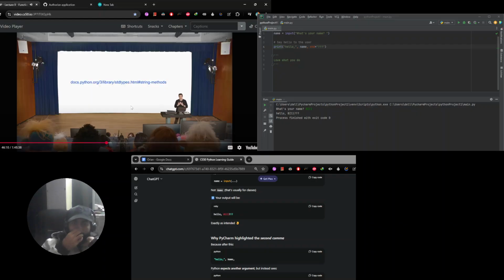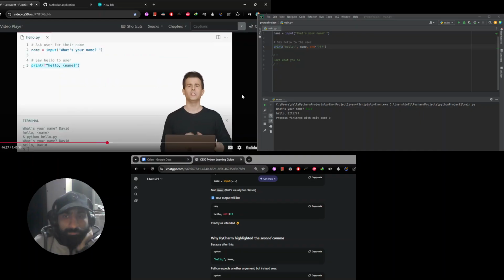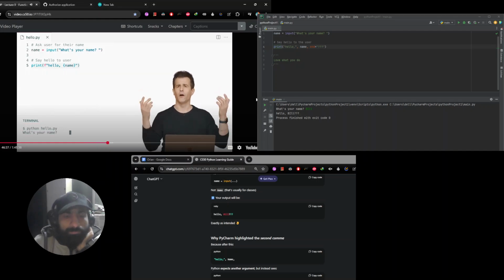The string data type that we've been talking about comes with a lot of functionality built in. That means that we can manipulate the user's input to do more than just join it with something else, like hello. We can actually clean it up or reformat it in a way that hopefully looks a little better for us. So let me go back to my code here, and let me just demonstrate what might happen if a user doesn't cooperate. If I go ahead here and run python of hello.py, enter, let me just sloppily hit the spacebar a few too many times.